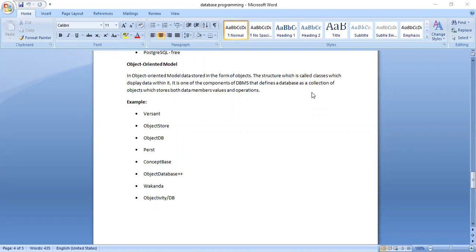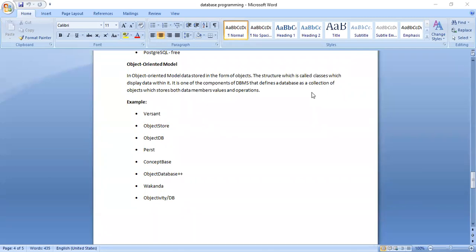If you go for operations, what operations can you do? Insert employee or add employee, delete employee, search employee, update employee, display employee. Like this, you can perform a number of operations. Put together, you can call it an employee. So you can have an object known as an employee, which has data members or variables as well as the operations.